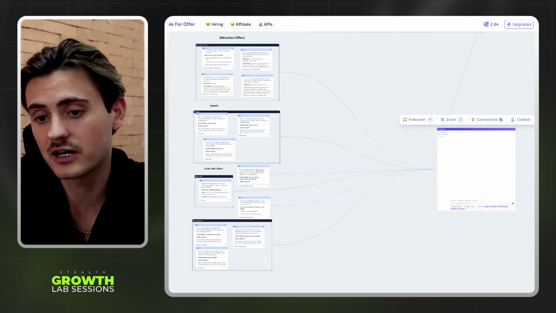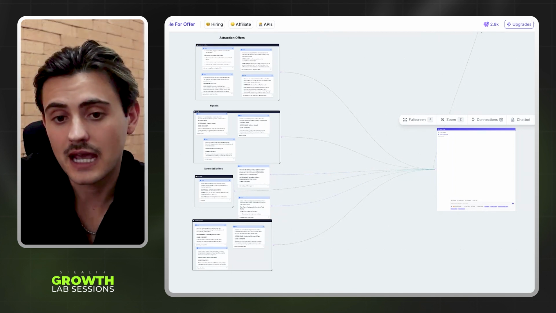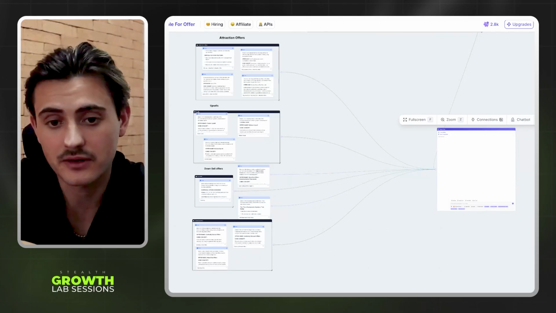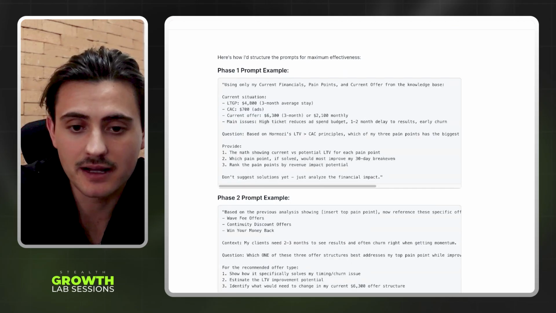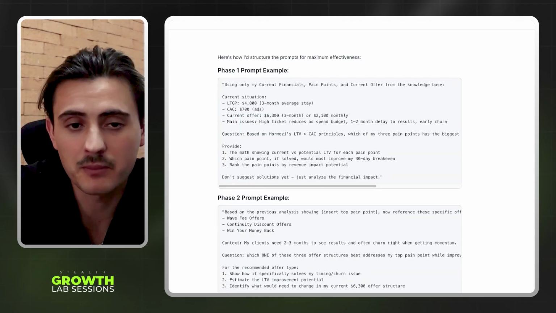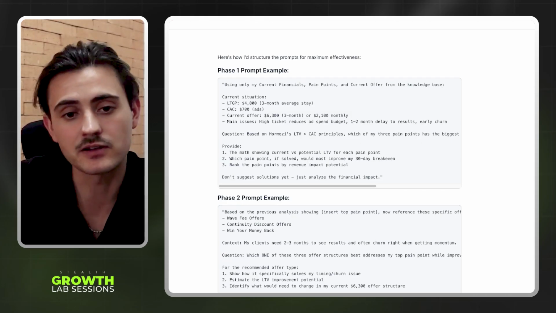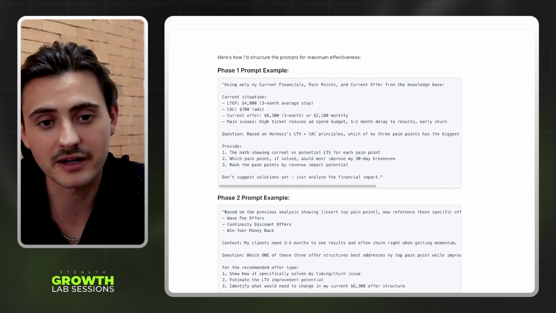But for this example, we're going to talk about how we can generate an offer and then how we're going to be able to use that offer in our content or in creating an ad with it in our second part, okay, or third part. Now, another thing is, again, I use AI to help me prompt, right? So you can prompt AI if you're a G and you know exactly how to do it. I'm not a G like that, so I'm going to ask AI to help me write a prompt, right?